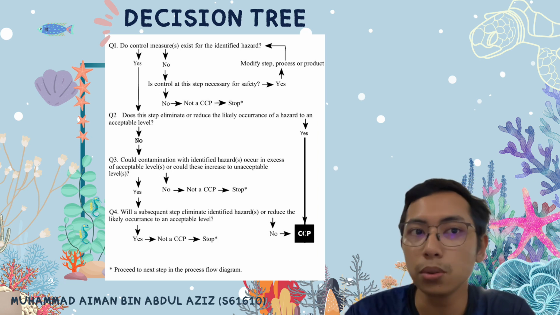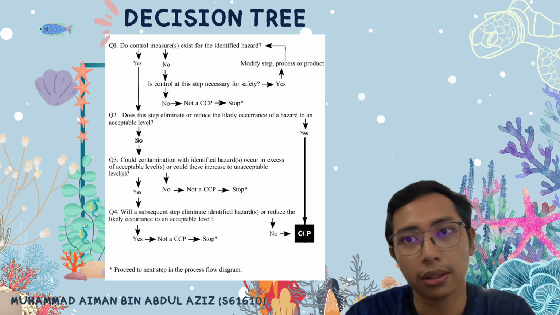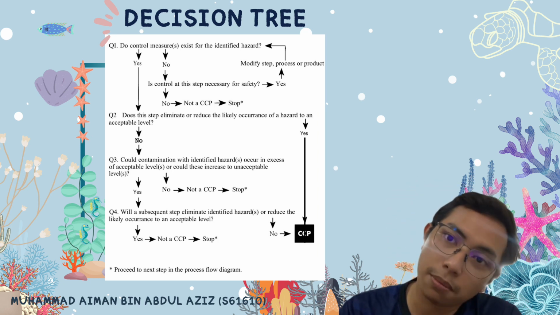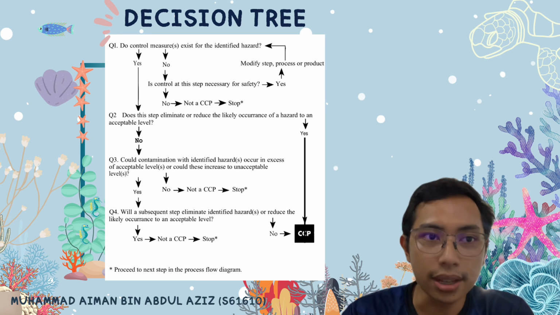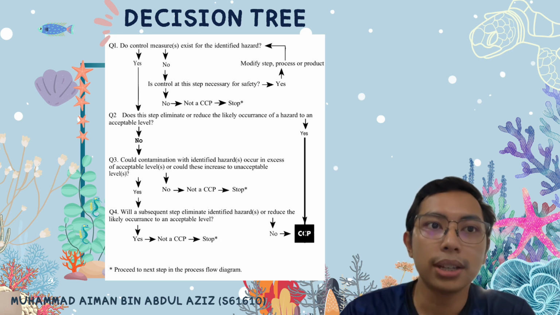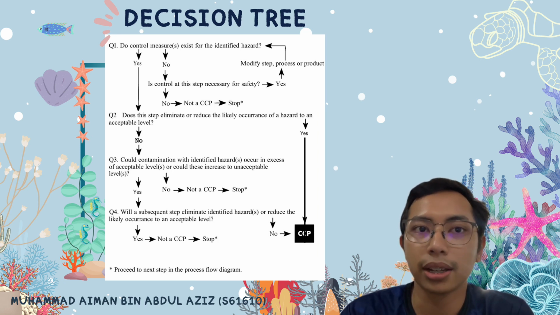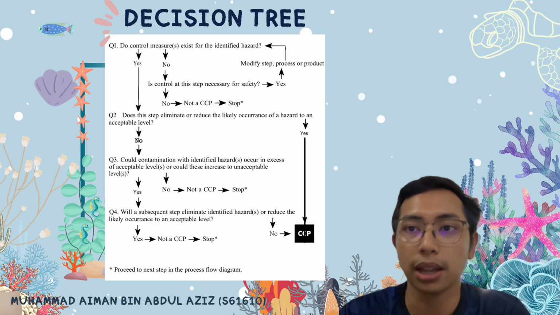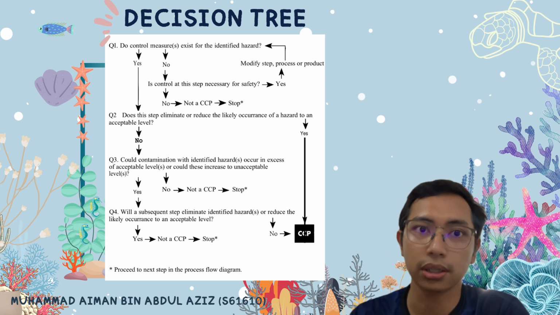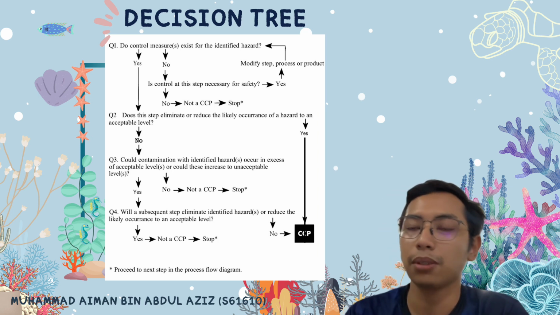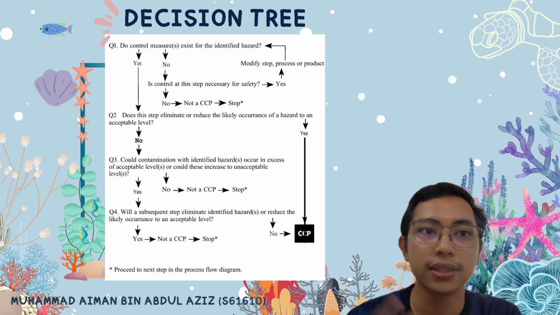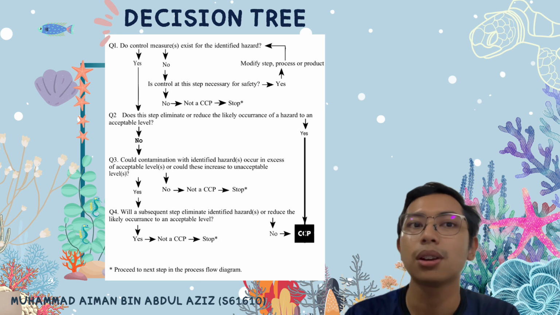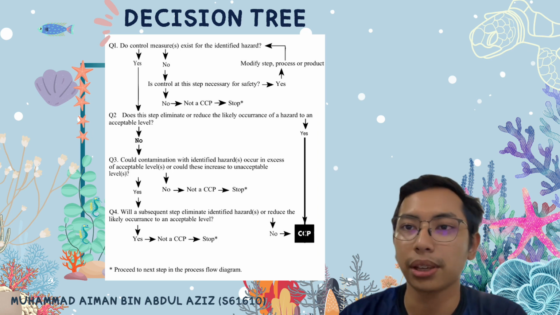If no, then it is not a CCP, so we stop. If yes, then the fourth question is, will a subsequent step eliminate identified hazards or reduce the likely occurrence to an acceptable level? If no, then we proceed with the CCP. If yes, then it is not a CCP, so it doesn't require a CCP.